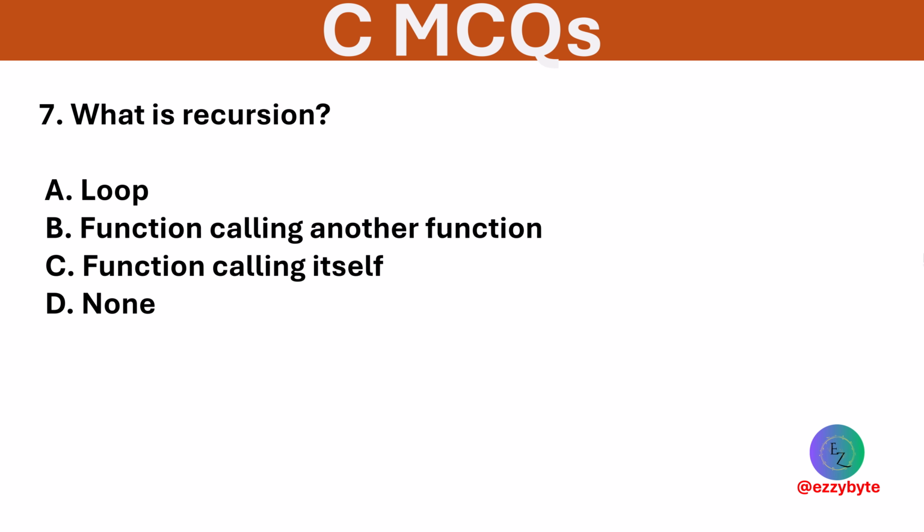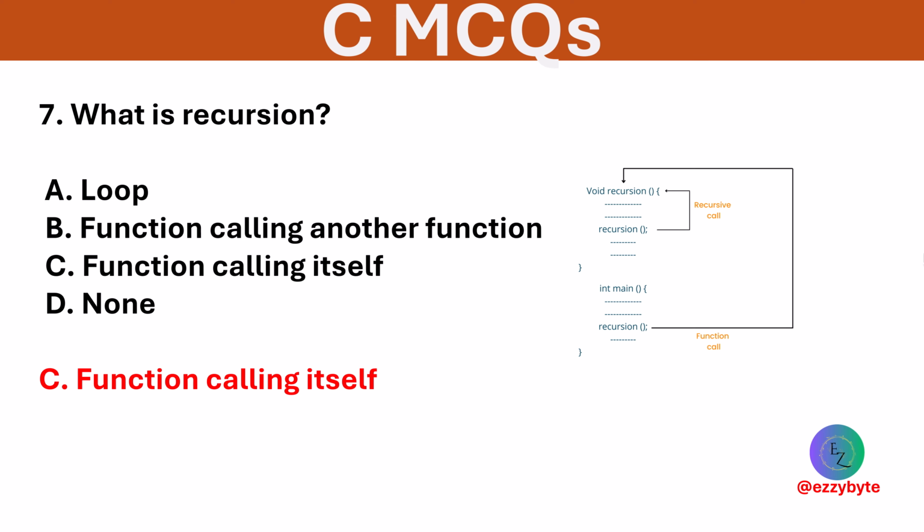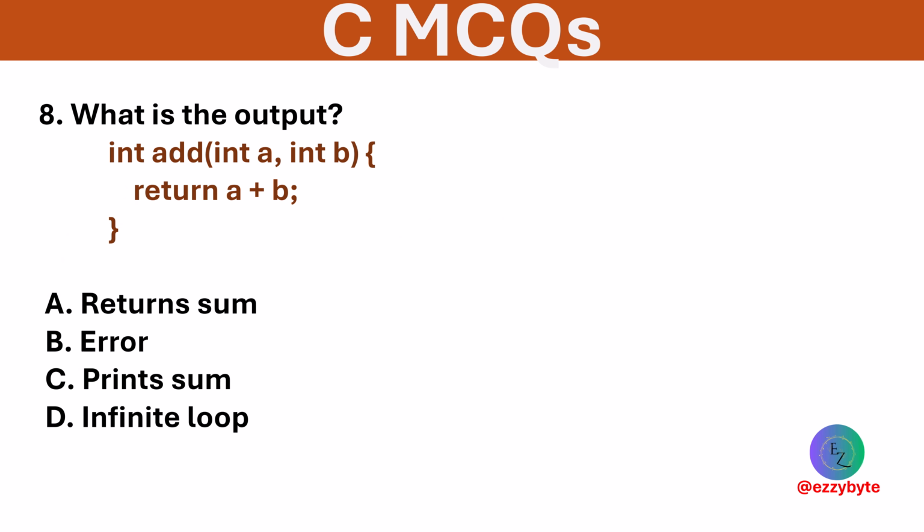What is recursion? Options are loop, function calling another function, calling itself, and none. Option C is correct. Recursion is when a function calls itself. What is the output of the following? Options are return sum, error, print sum, and infinite loop. Option A is correct. The function returns the sum of two integers.